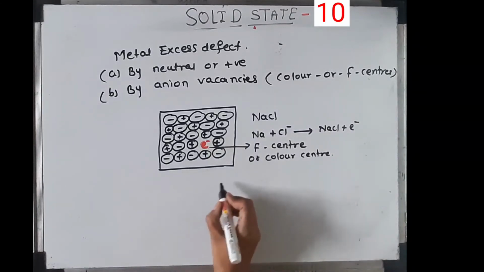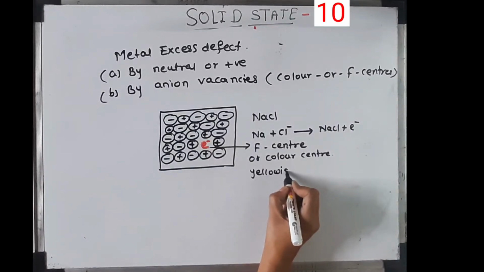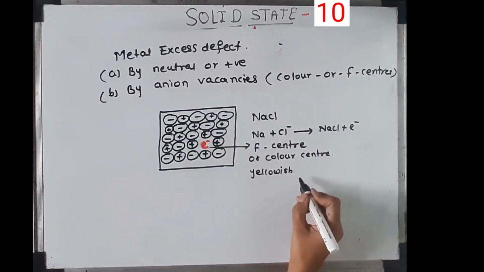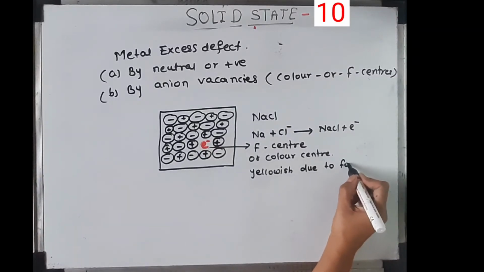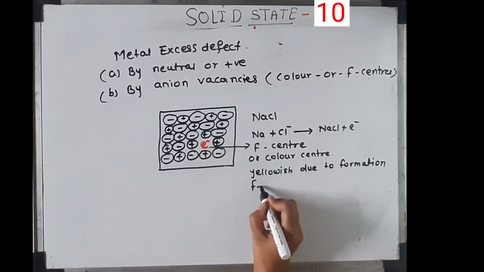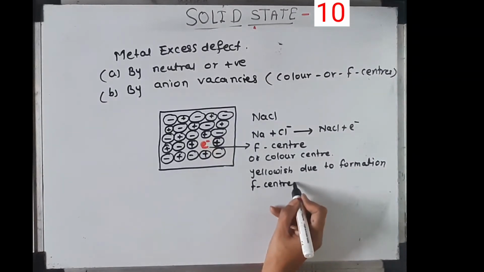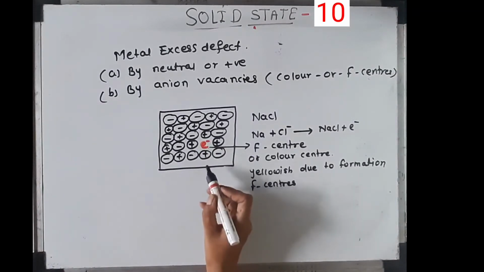NaCl shows a yellowish color due to the formation of F centers or color centers. The crystal of NaCl has excess Na.